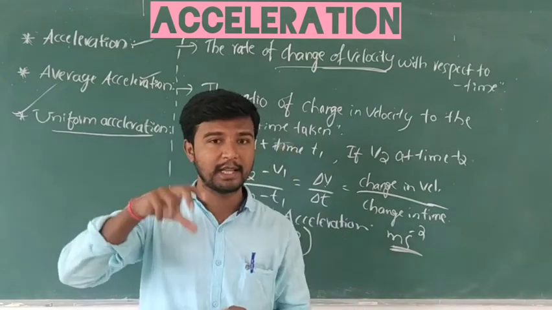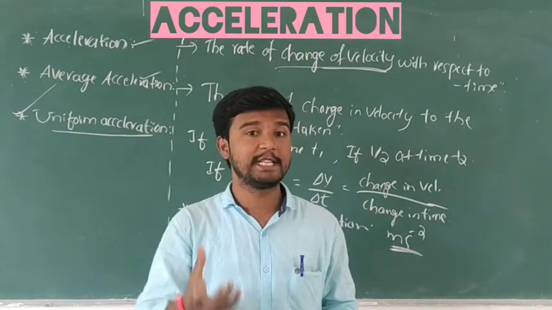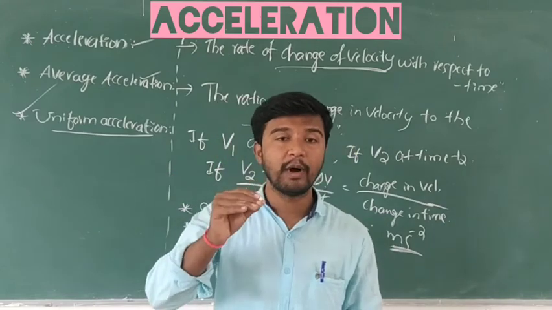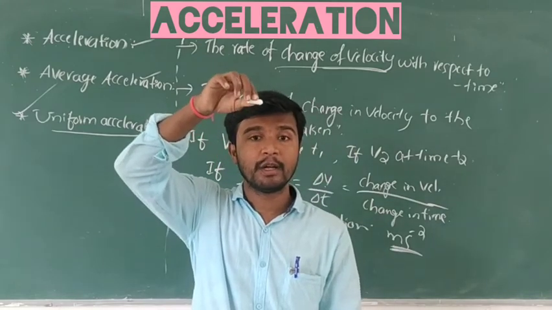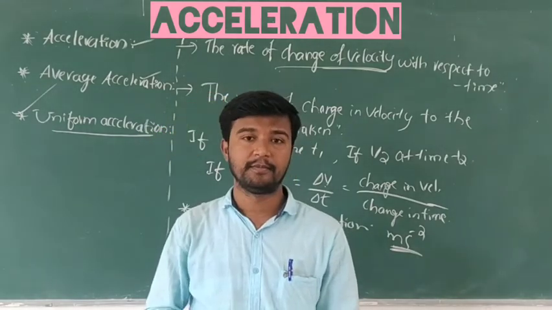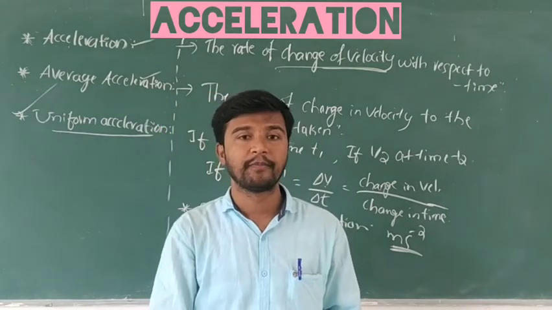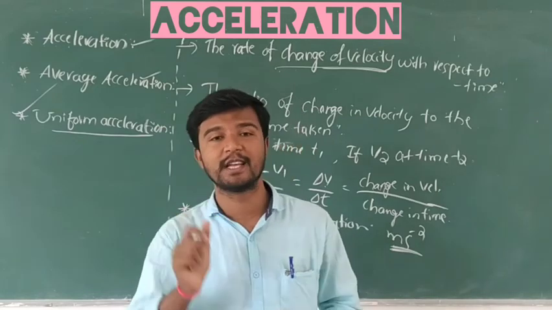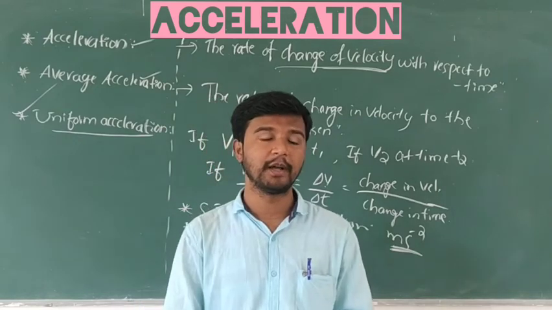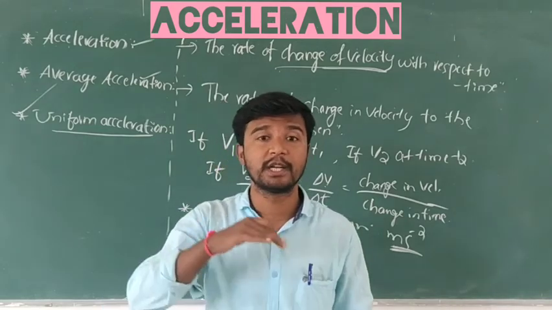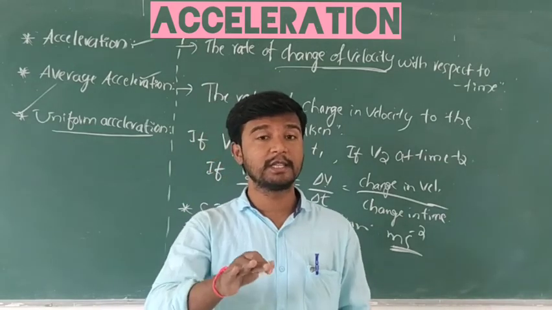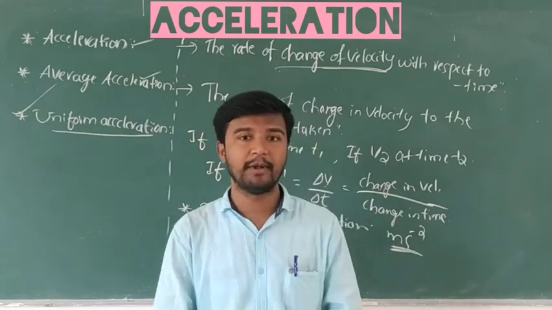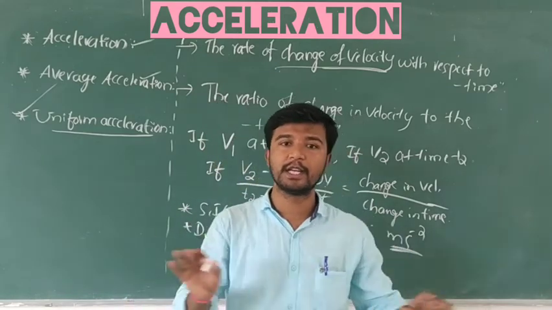For example, a freely falling body. When a body falls toward the earth, that is free fall. This freely falling body is an example of positive acceleration. Note this point. In this, positive acceleration, negative acceleration and zero acceleration come. I just told one example. Okay, positive acceleration is clear.